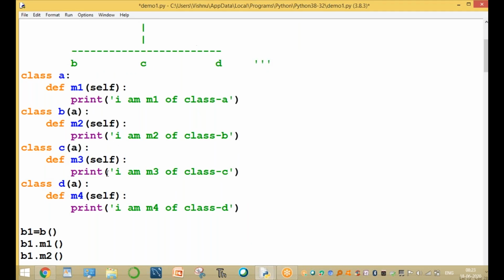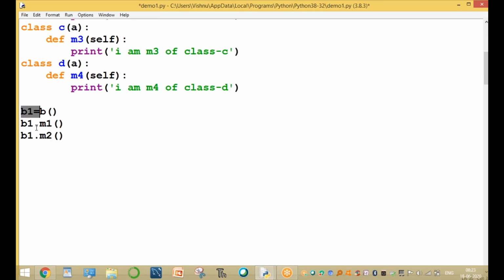Okay. Clear. So the same, B1 object is created. Similarly, the C1 object is created of C. C1 dot M1, M1 also, and C1 dot M2. And similarly, D1 equal to D object is created. D1 dot M1. And D1 dot